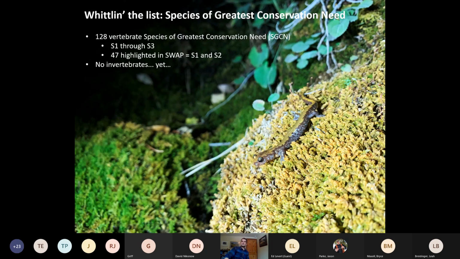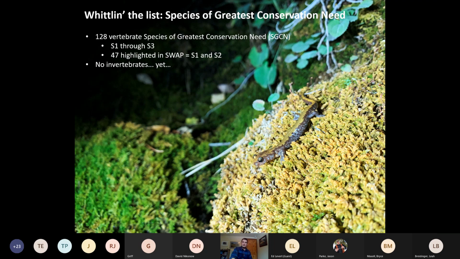As we get into the section about species of greatest conservation need, there are 128 vertebrate species of greatest conservation need that are included within the data behind the State Wildlife Action Plan. So that includes all species listed as S1, S2, or S3. The S4 species are not included in the State Wildlife Action Plan. 47 species are individually highlighted in the SWAP, and those are the ones listed as S1 and S2. I don't include invertebrates or plants in the State Wildlife Action Plan yet. Hopefully, if there's more funding and greater staff time available in the future, that will be something we could incorporate, maybe into the 2035 revision or something like that.